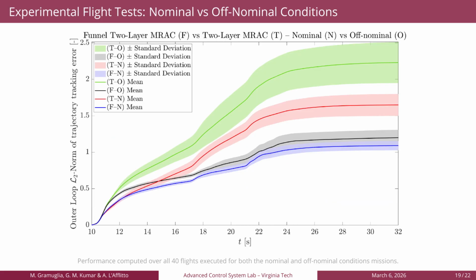Additionally, here we observe the L2 norm of the trajectory tracking error versus time for both controllers in both mission scenarios. From the plot, it emerges how the performance of the proposed control system are affected much less by the unknown sling payload compared to its classical counterpart. In fact, remarkably, the performance obtained by the adaptive funnel two-layer MRAC framework in the off-nominal mission is better than that of classical two-layer in nominal conditions.